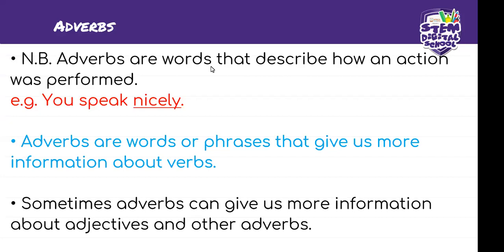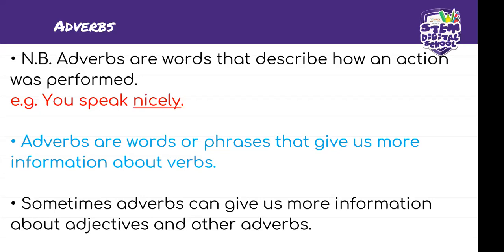It describes the verb to us. Here is an example: you speak nicely. You realize that nicely there tells us about how the person speaks.